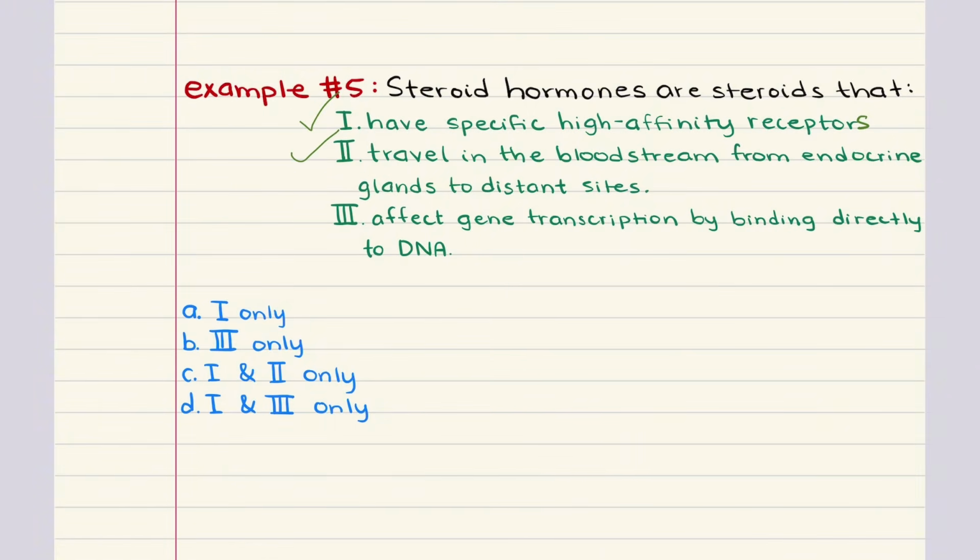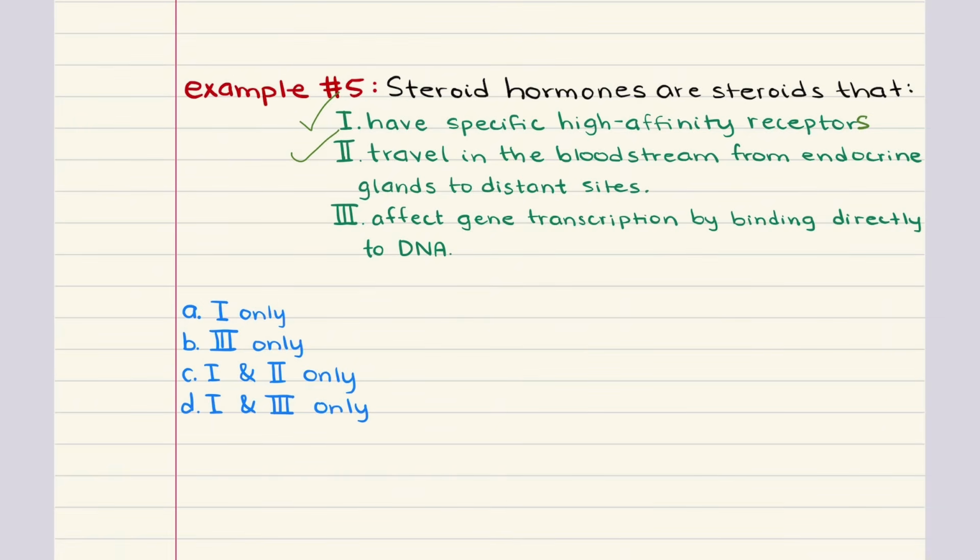Steroid hormones are secreted by endocrine glands, like the adrenal cortex or gonads, and they travel through the bloodstream to target organs. This is what makes them hormones. They act at a distance. So 2 is true. What about 3?